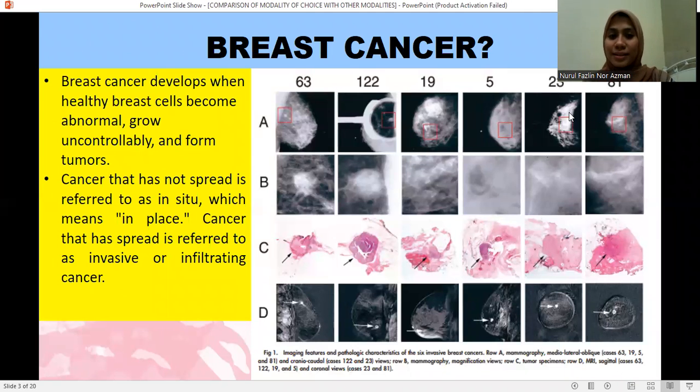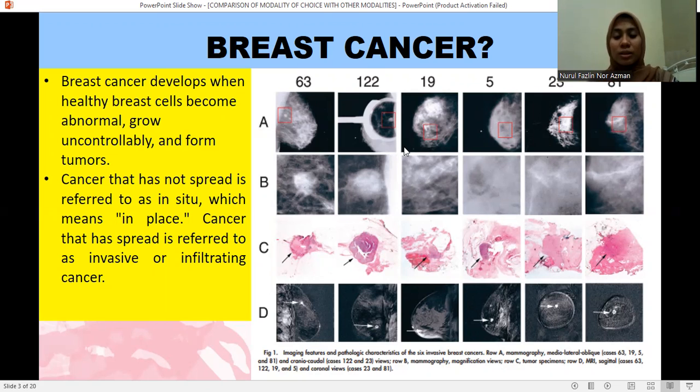So what is breast cancer? Breast cancer develops when healthy breast cells become abnormal, grow uncontrollably, and form tumors. Cancer that has not spread is referred to as in situ, which means in place. Cancer that has spread is referred to as invasive or infiltrating cancer.